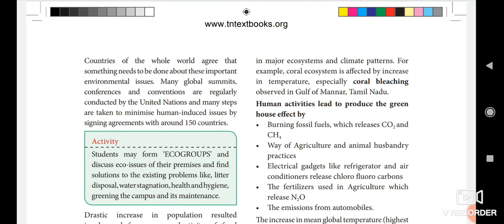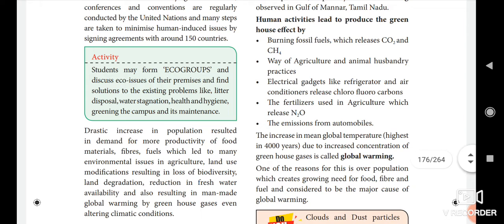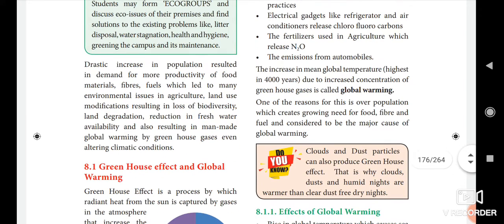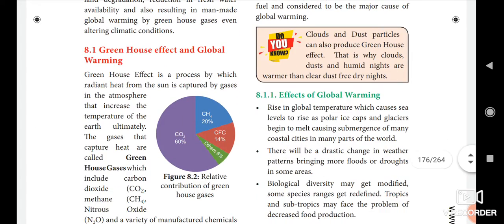Yes, the next, see that the drastic increase in population resulted in demand for more productivity of food material, fiber, fuel, which led to many environmental issues in agriculture. Land use modifications resulted in loss of biodiversity, land degradation, reduction in freshwater availability, and also resulted in man-made global warming by greenhouse gases, even altering the climatic condition. First we see about the greenhouse effect and global warming.